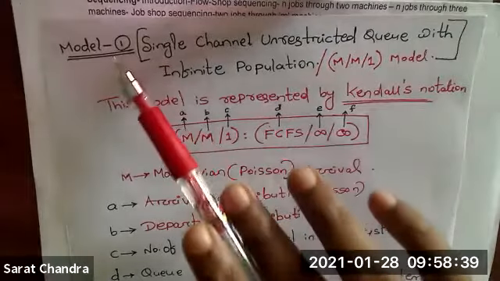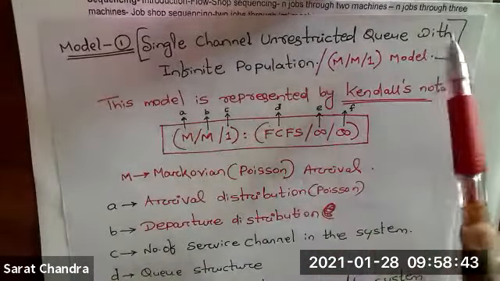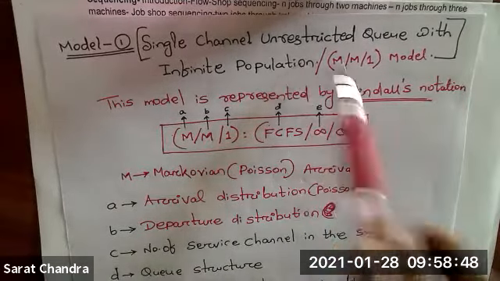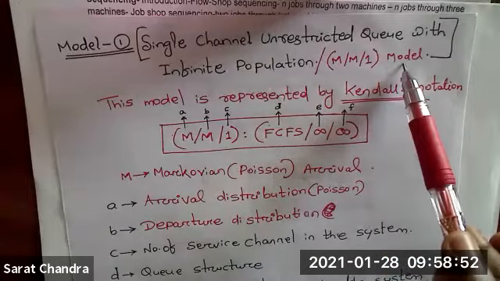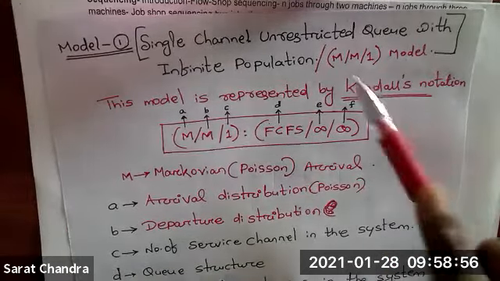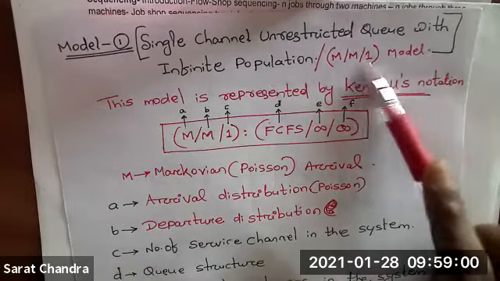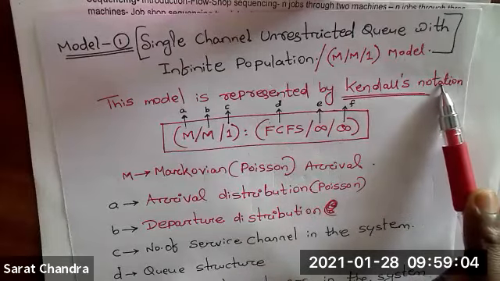So this is the model. Single channel unrestricted queue with infinite population. So this model is known as MM1 model. So in exam, you will get a question, explain MM1 model. This MM1 model is also called as Kendall's notation.